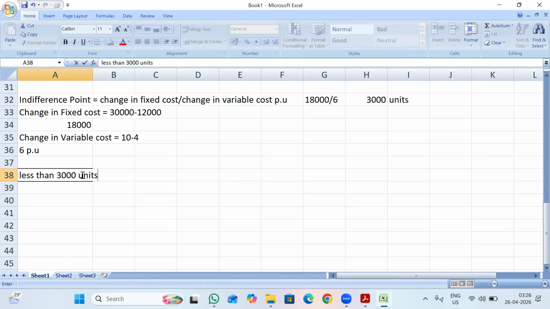If I am producing 3,000 units, either semi-automated or fully automated, my cost will be the same. That is the indifference point, right? If it is less than 3,000 units, the machine with lower fixed cost will be preferred.